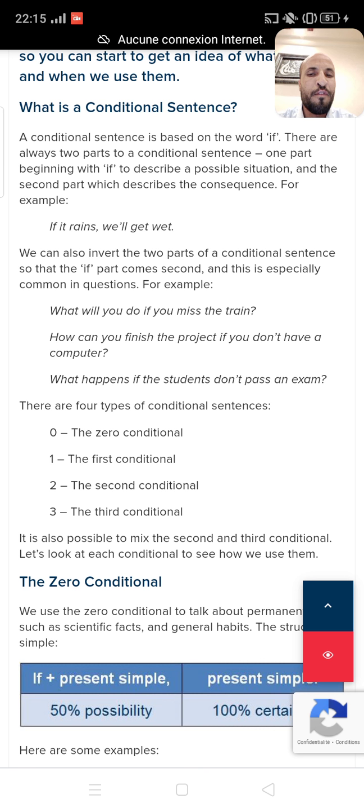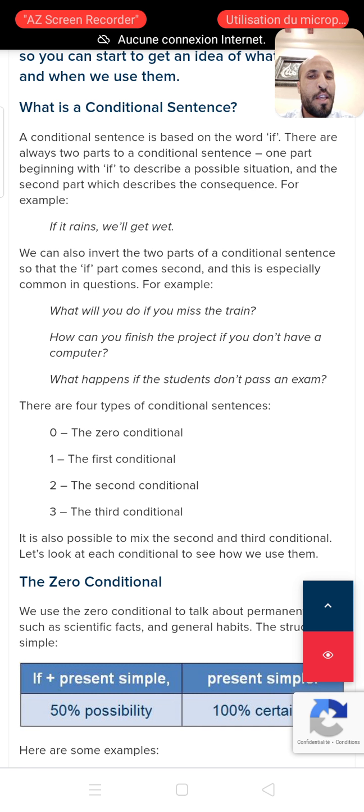The example in front of you shows clearly what I'm trying to explain. The example says, if it rains, we shall get wet. Please observe this. We have if plus subject pronoun, which is it, plus the verb to rain, which is in simple present.